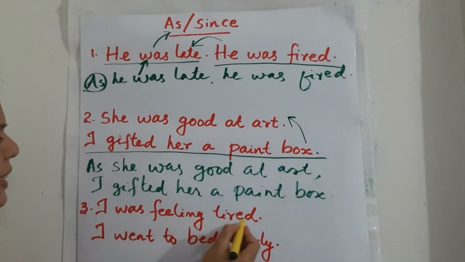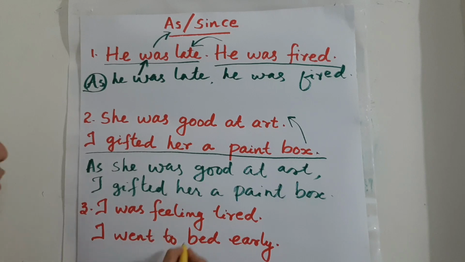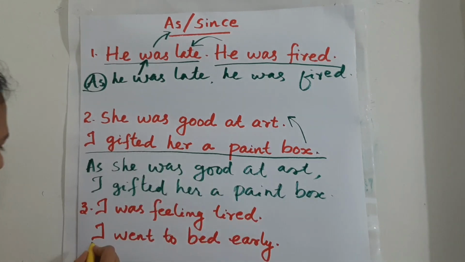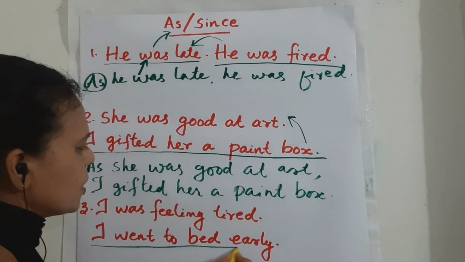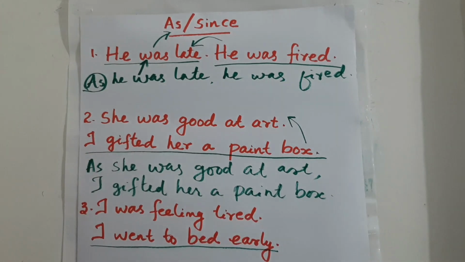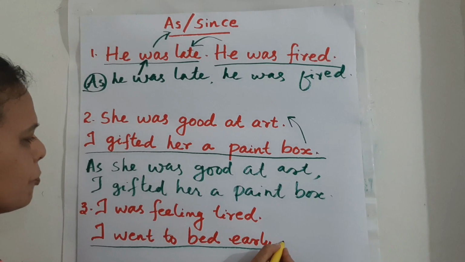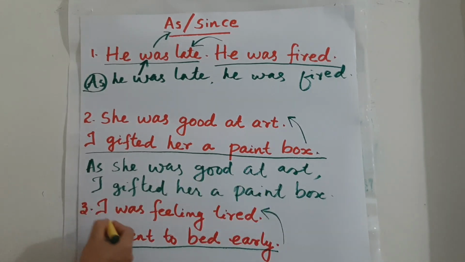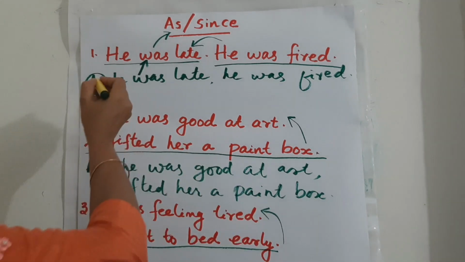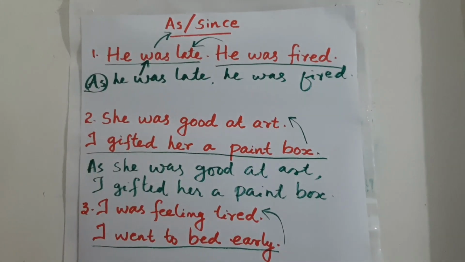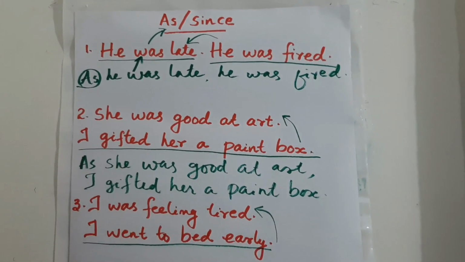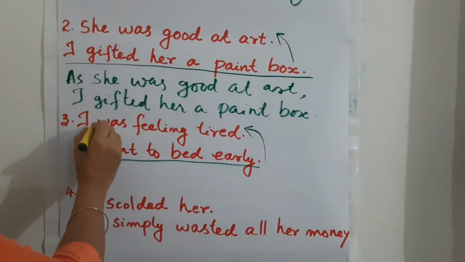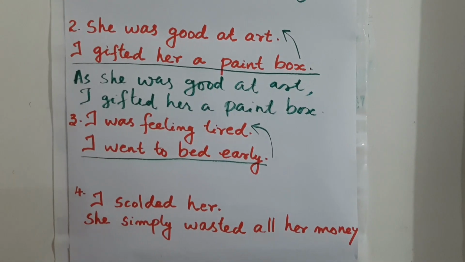Consider the third sentence. I was feeling tired. I went to bed early. I went to bed early is a particular action that we focus upon, and you're giving the reason for doing this action. What's the reason? Because I was feeling tired. So you can use as and since along with the clause that deals with the reason. How will you write?